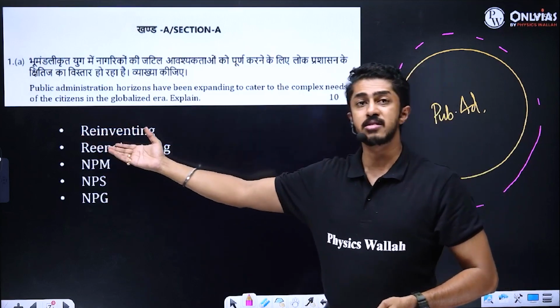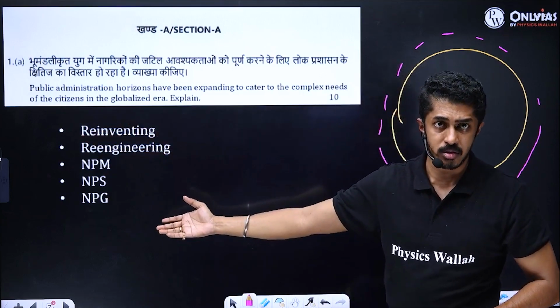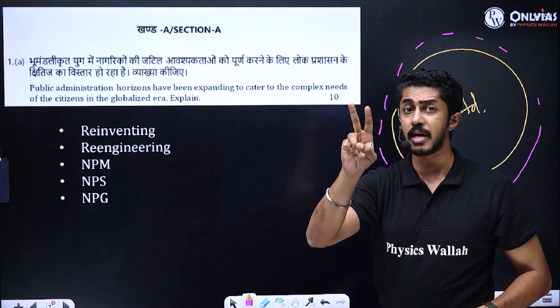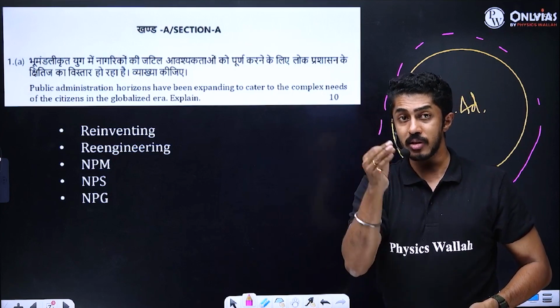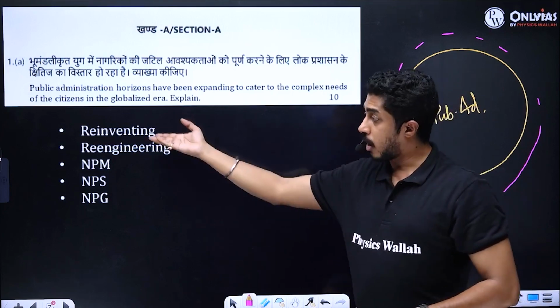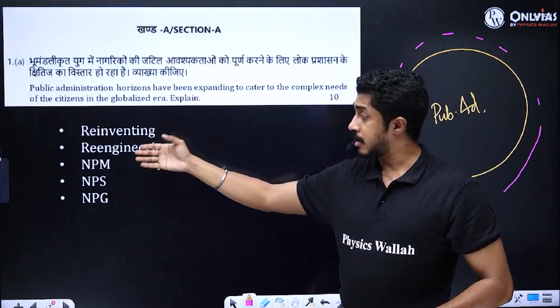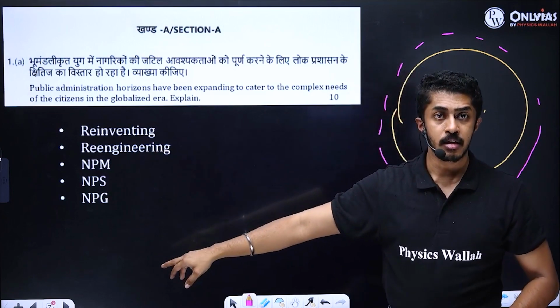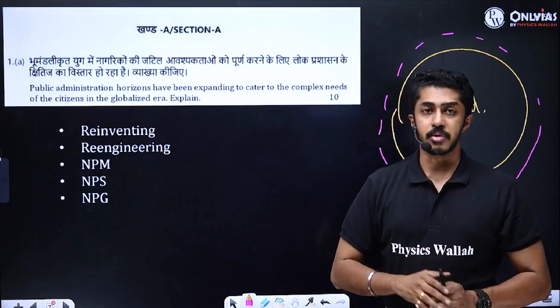Again, your answer should contain at least these keywords, because it's a 10 marker. You must understand that word limit is important. You have a maximum of 2 pages to write. So within that, you should briefly explain how it has moved on, from reinventing, re-engineering, then NPM, NPS, NPG. And again, a few examples.